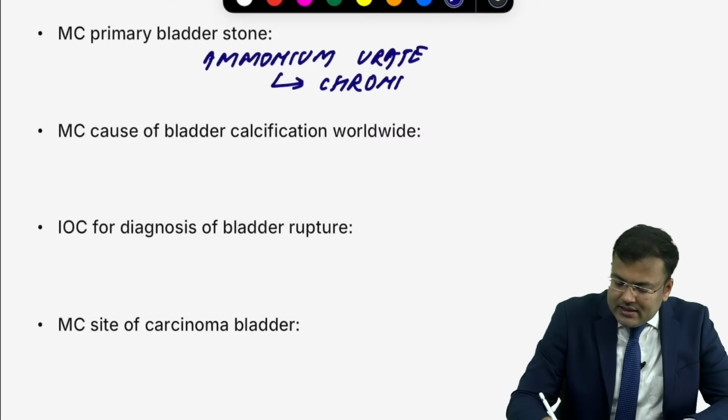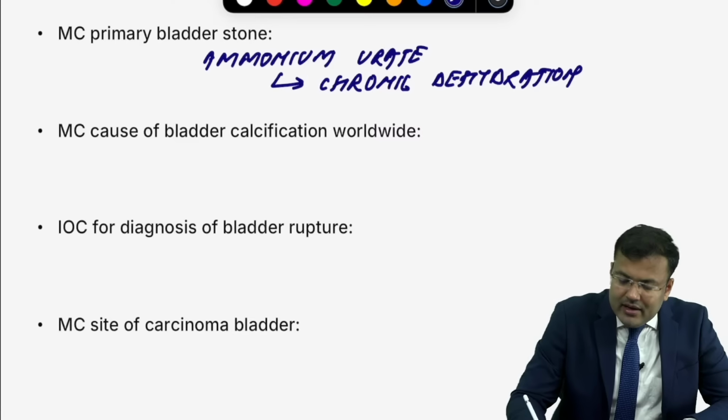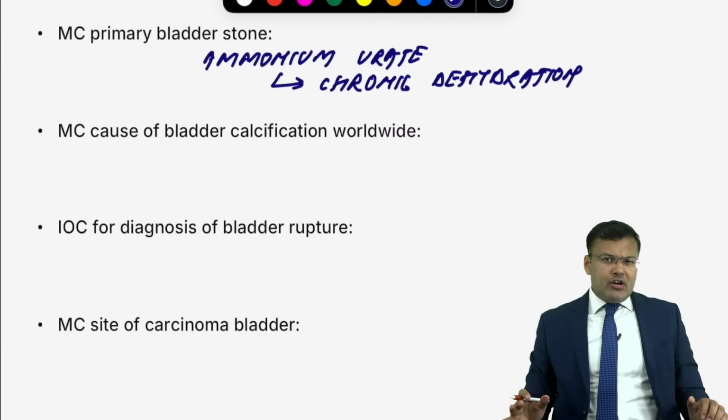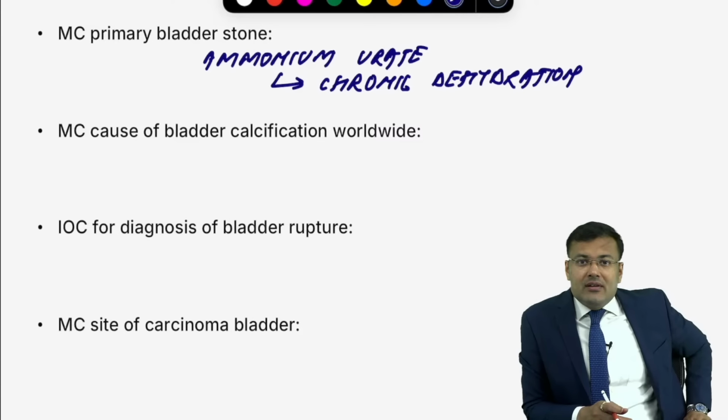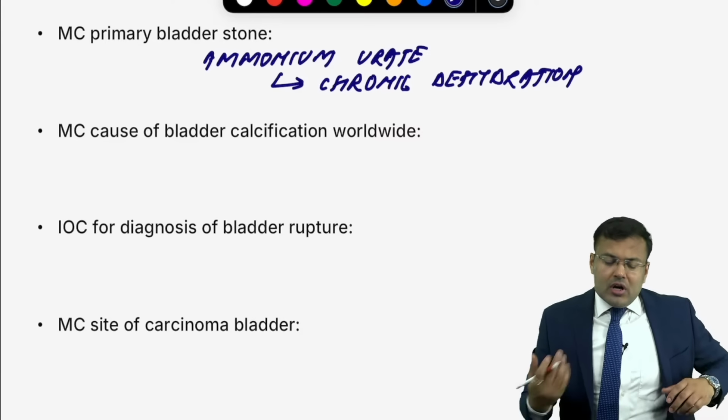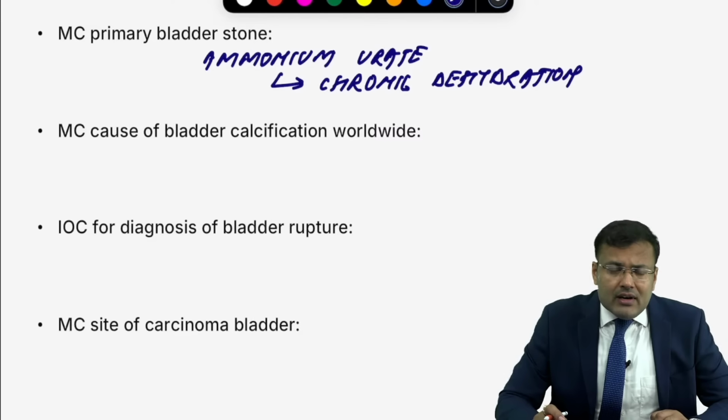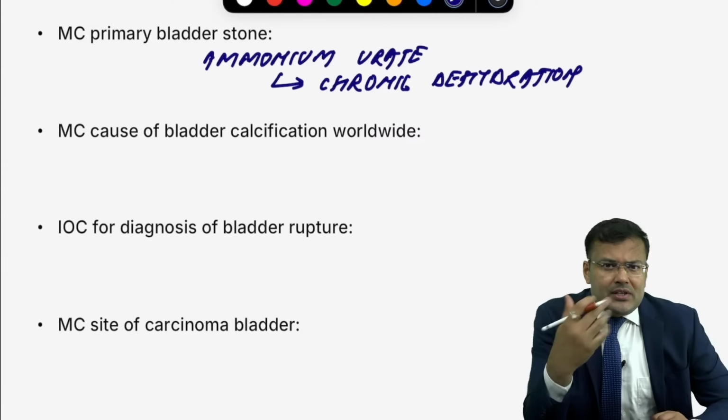This was asked in NEET PG. A patient who is having chronic laxative abuse. There is chronic dehydration. What is the most common type of stone seen? Ammonium urate. Clear? Next. Most common cause of bladder calcification worldwide, which is going to cause inflammation in the bladder.